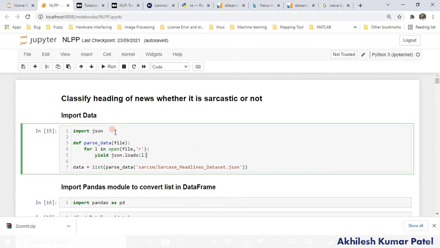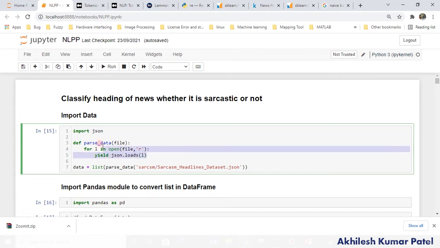To import a JSON file, first of all we have to import the library. So simple command, import the json library here. It is already inbuilt in Python once you install it, and in a single line you can import it. So this data is in a sequence. What I am doing here, I am creating one iterative function, using yield because I am not using return, so it will give us an iterative function here, right?